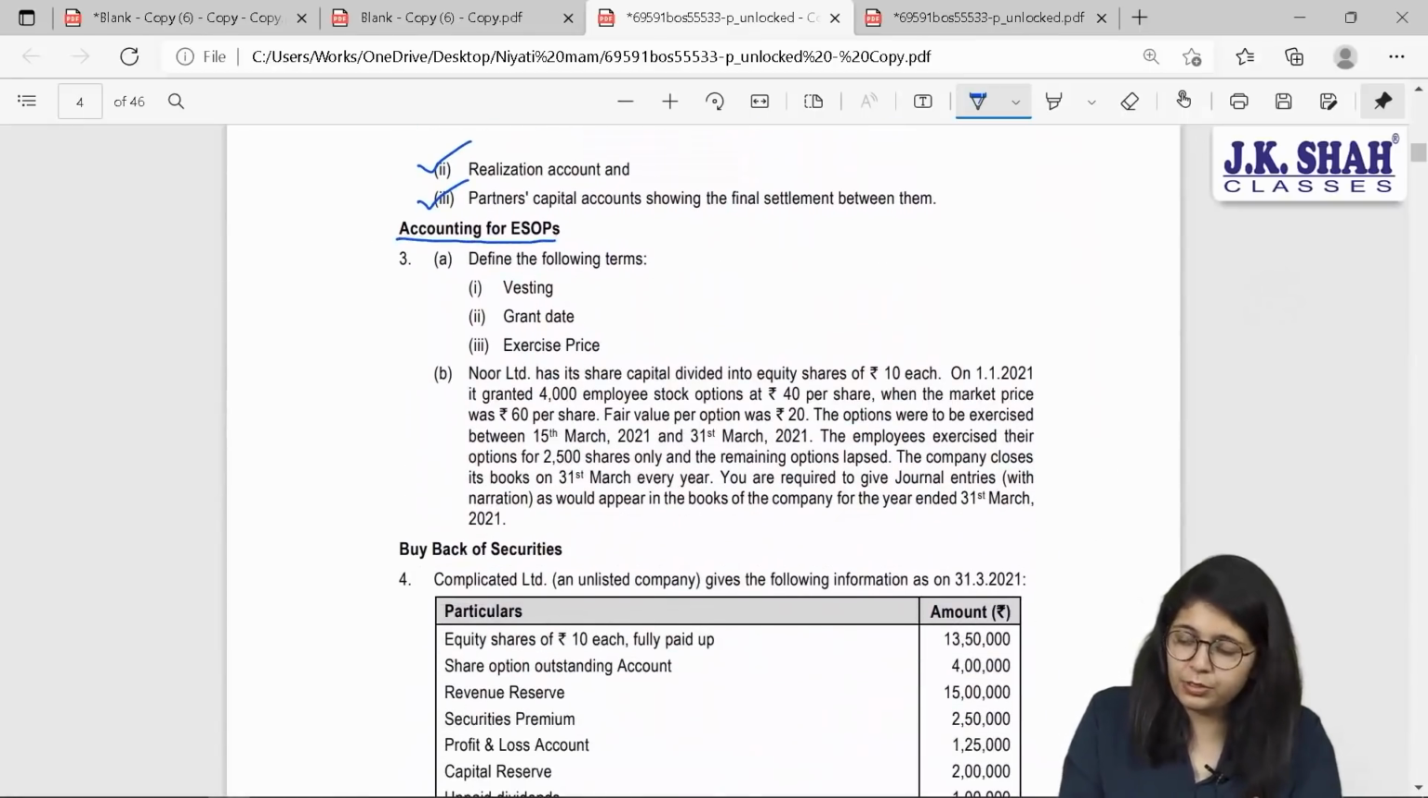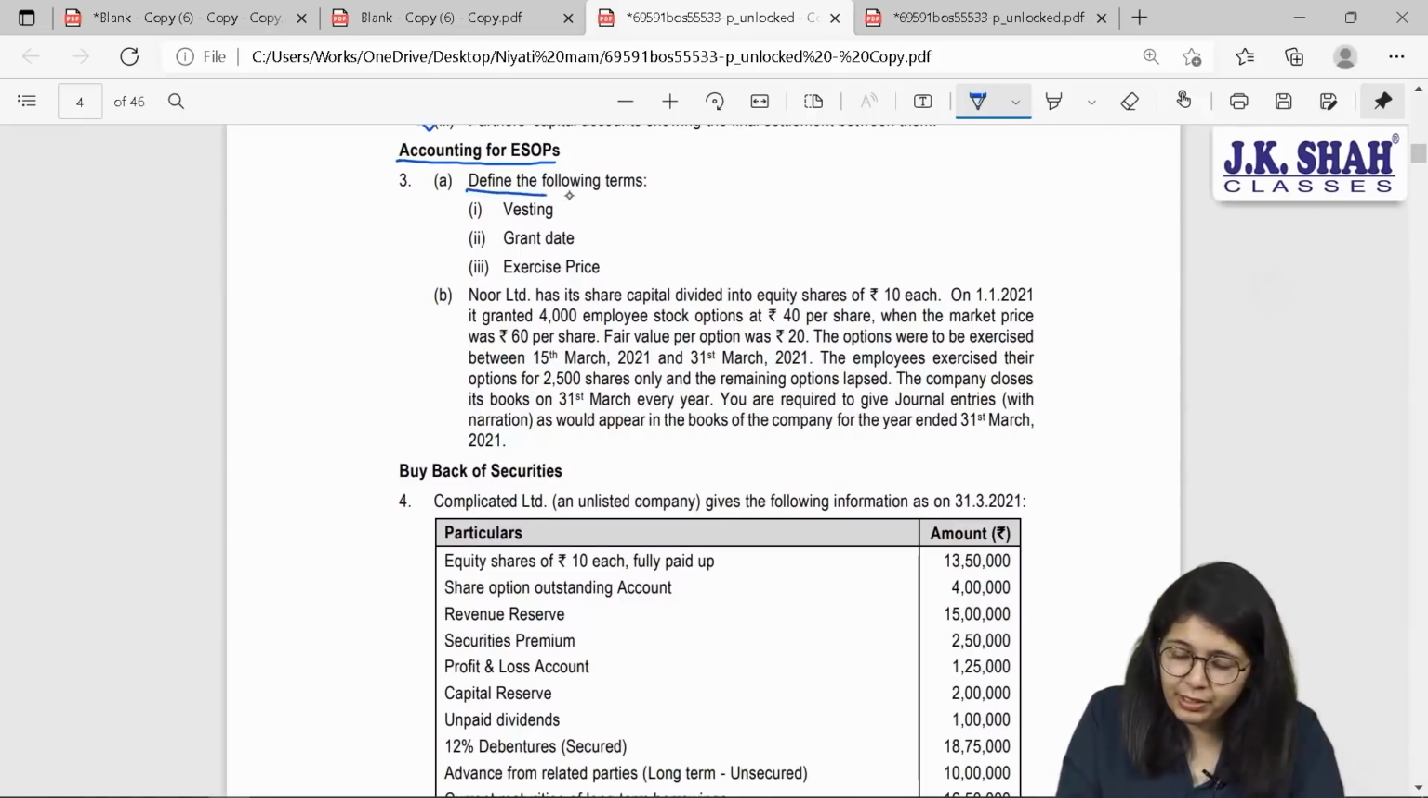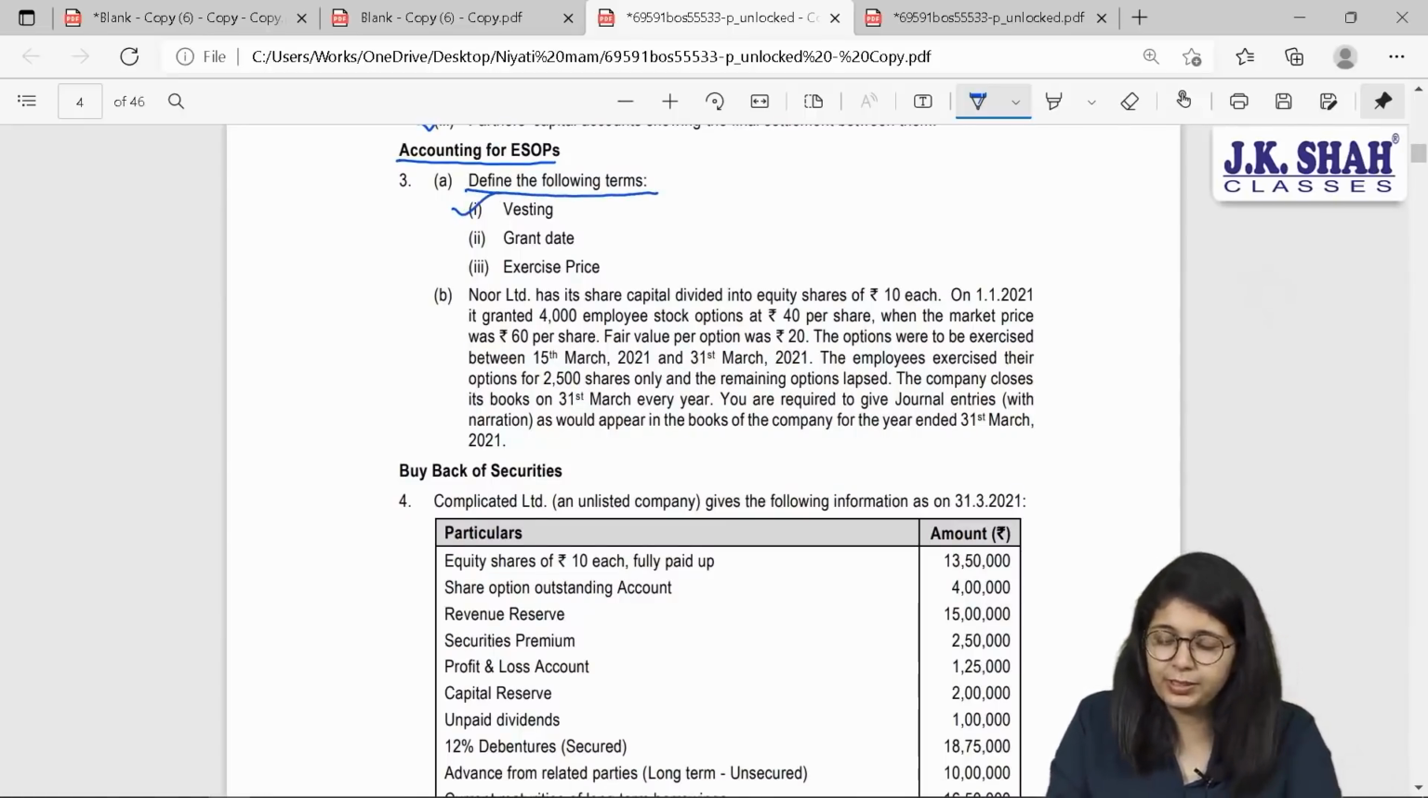Accounting for ESOP. This is your employee stock option plan chapter. First, you have a theory question. They are saying define the following terms. Let us discuss this. Vesting.